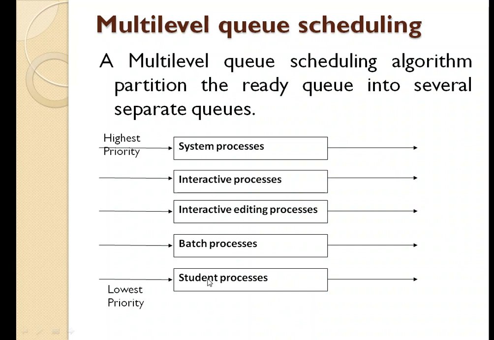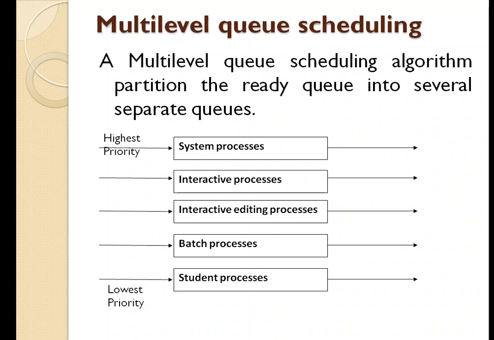Now suppose no process in the batch queue could run unless the queues for system processes, interactive processes and interactive editing processes were all empty. If an interactive editing process entered the ready queue while a batch process was running, the batch process will be preempted. Another possibility is to time slice between the queues.